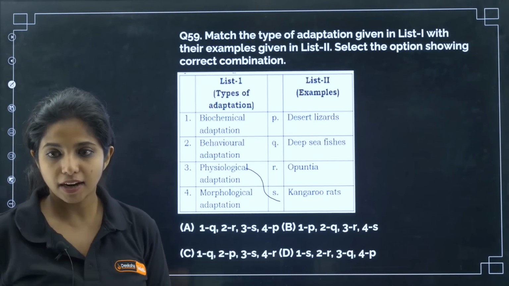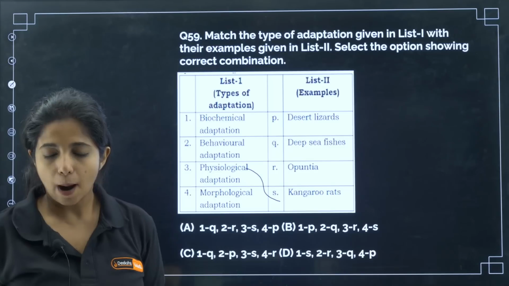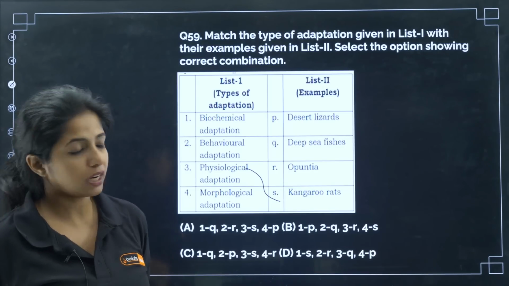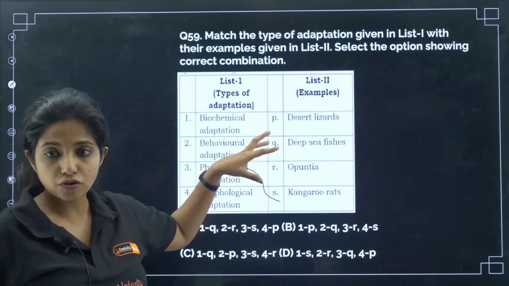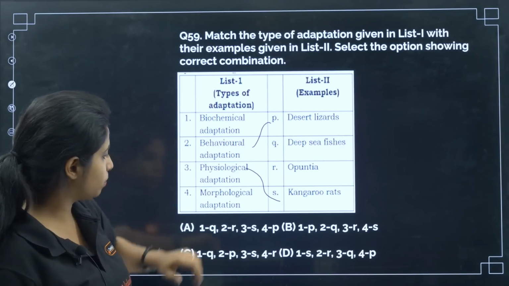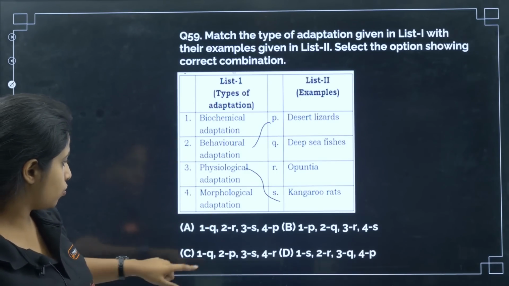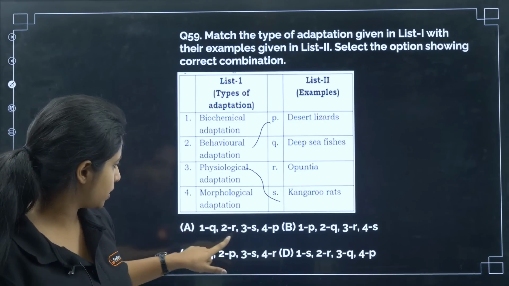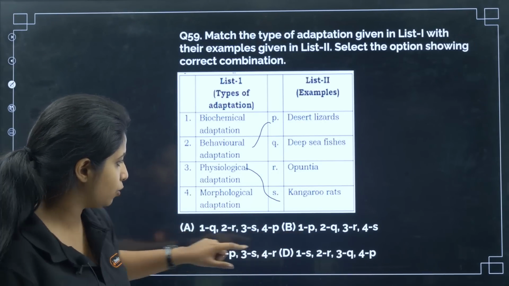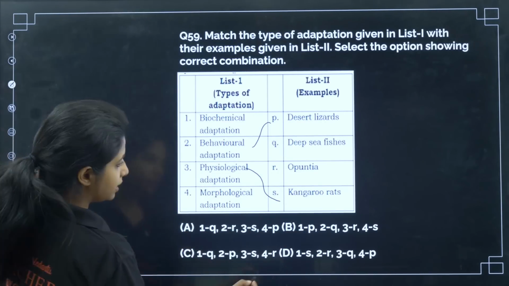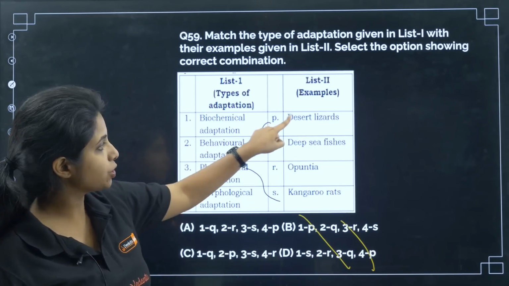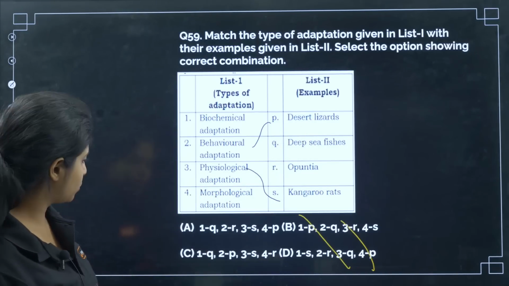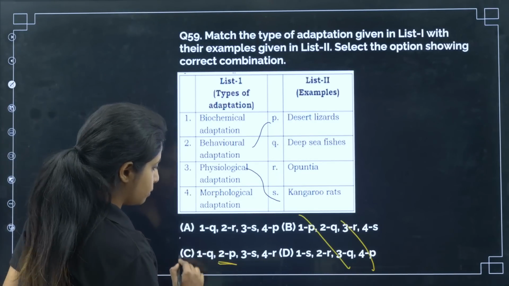Now, anything else that you have? Biochemical adaptation, behavioral adaptation, morphological adaptation. Behavioral adaptation, desert lizards, my dear children. They have behavioral adaptation to live there. So, can I say 2 goes with P? 2 goes with P. So, what was the first thing? 3 goes with S. I had 2 options like that, so I had to cancel these options. Okay. Now, 2 behavioral adaptation goes with desert lizards, so 2 goes with P. I have this, and this becomes my whole answer.